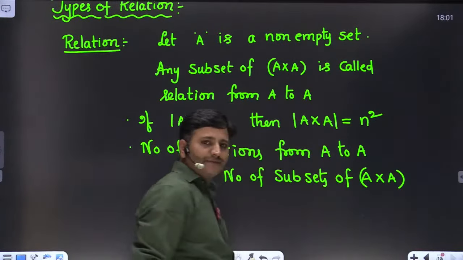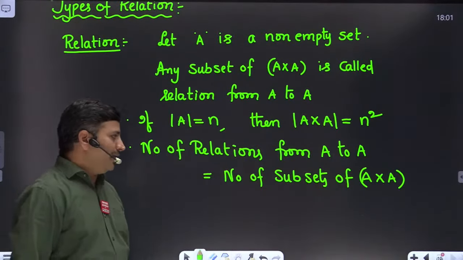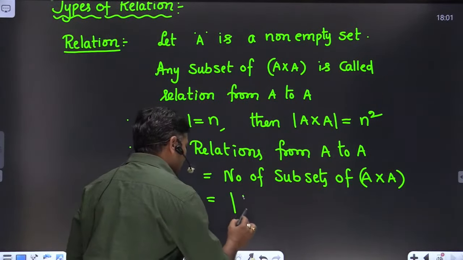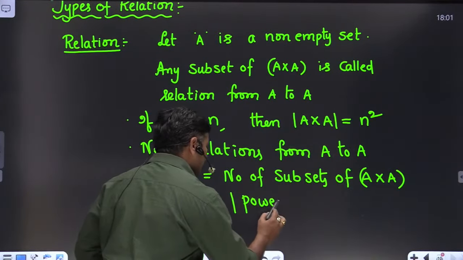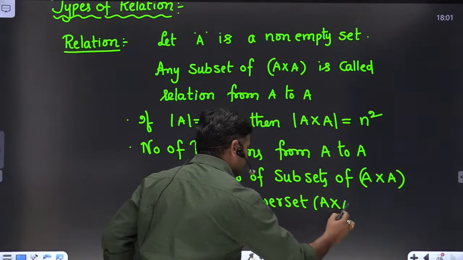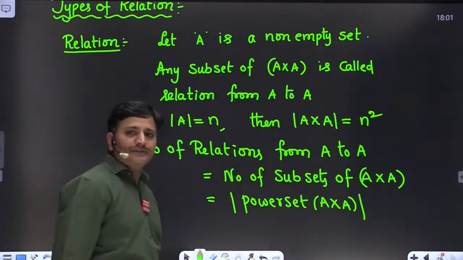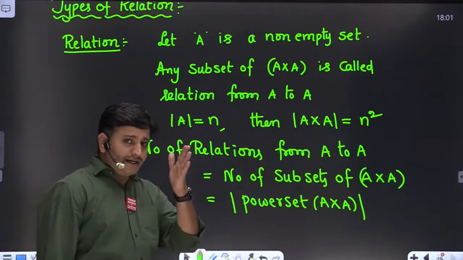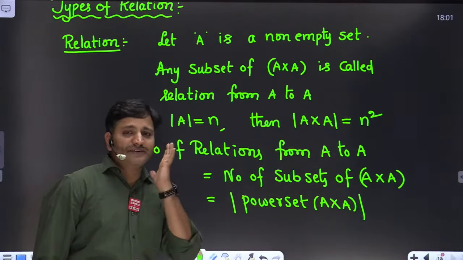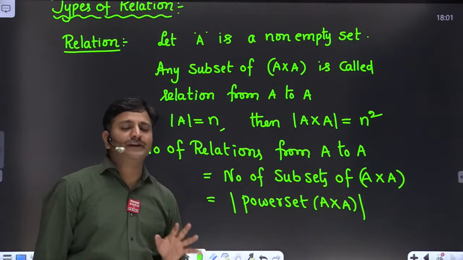Clear? Number of subsets of A cross A. How to find the number of subsets of A cross A? Which is nothing but the cardinality of the power set of A cross A. Correct? If A contains n elements, A cross A contains n square elements, then its power set must contain 2 to the power of n square elements.